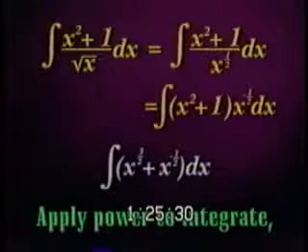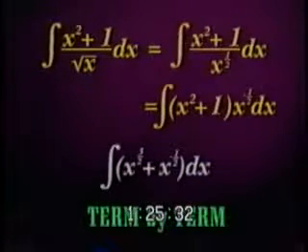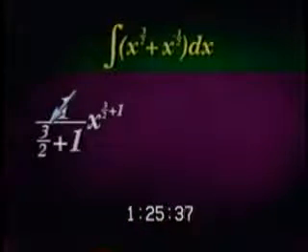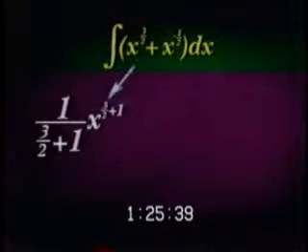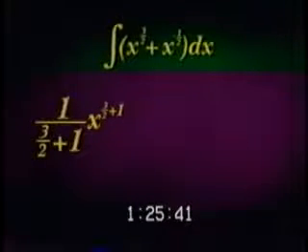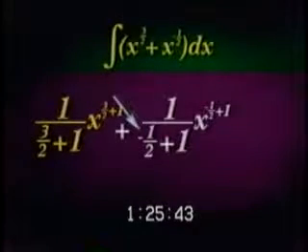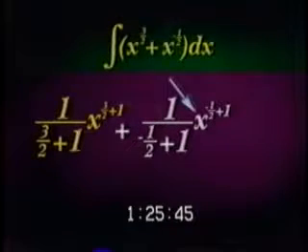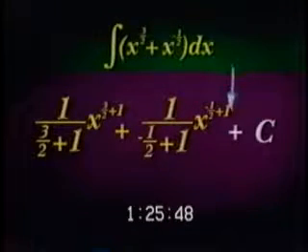Now, we can apply the power rule to integrate this, term by term. For the first term, we get 1 over 3/2 plus 1 times x to the 3/2 plus 1. The second term is 1 over -1/2 plus 1 times x to the negative 1/2 plus 1 plus c.